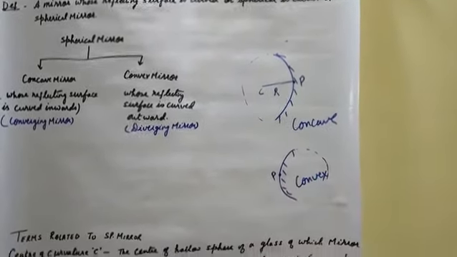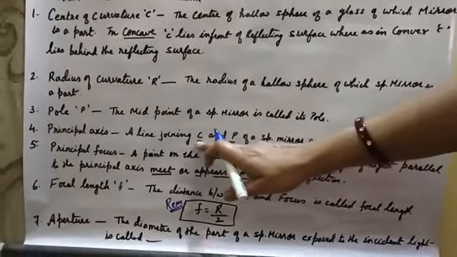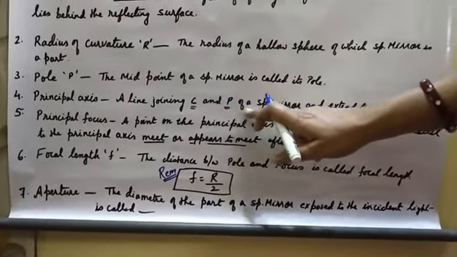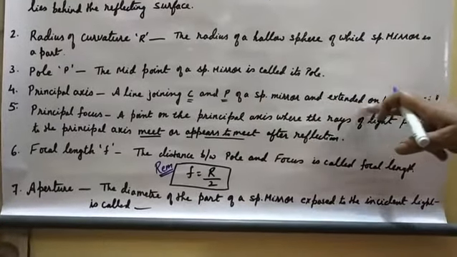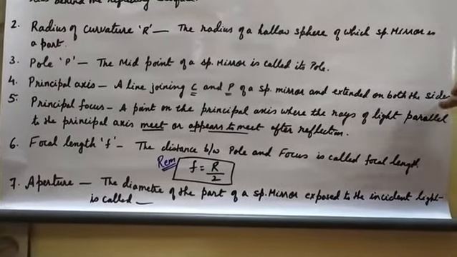Now next is principal axis. A line joining the center of curvature and the pole of a spherical mirror and extended on both sides is known as principal axis.